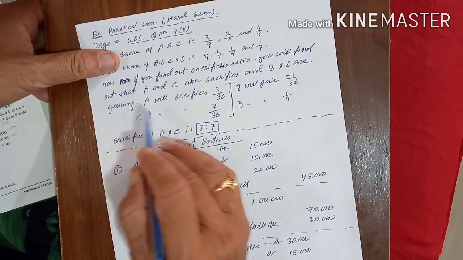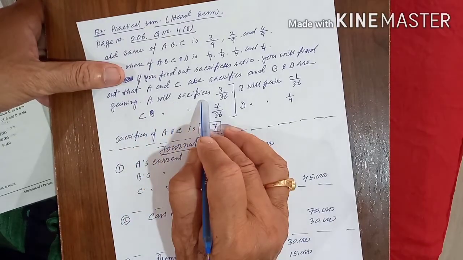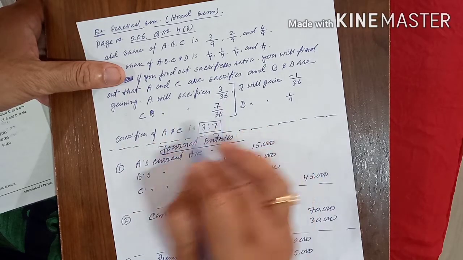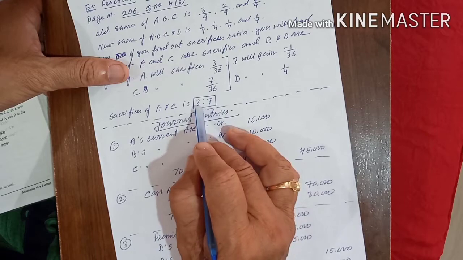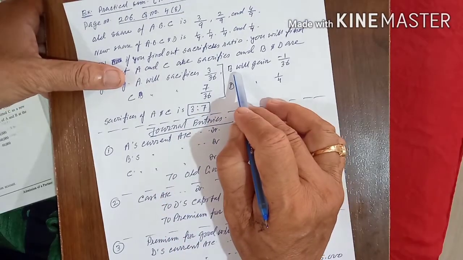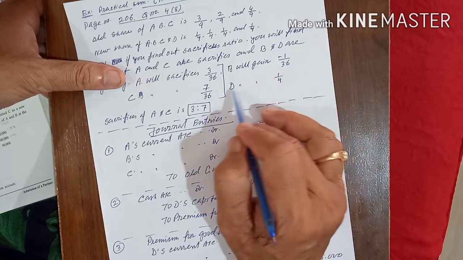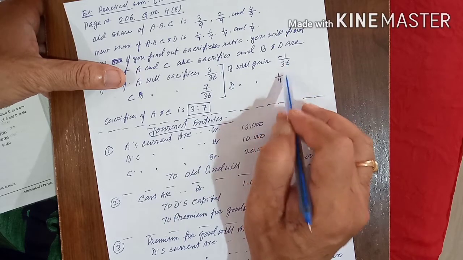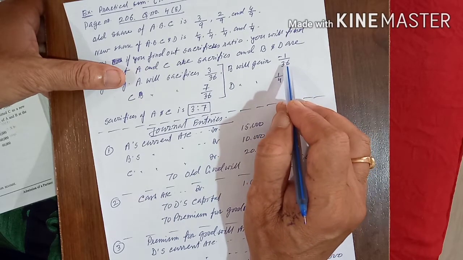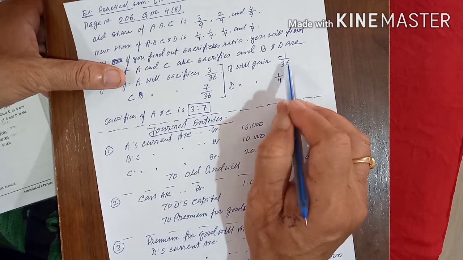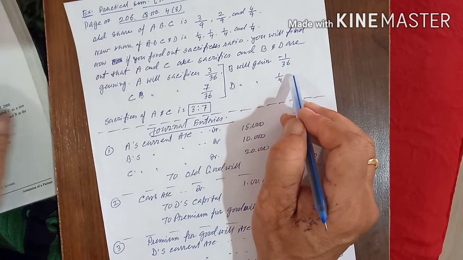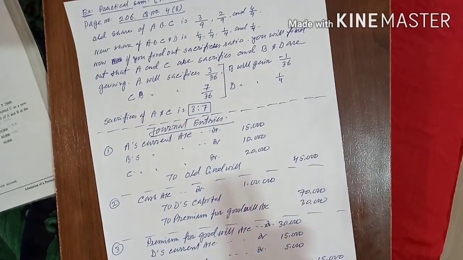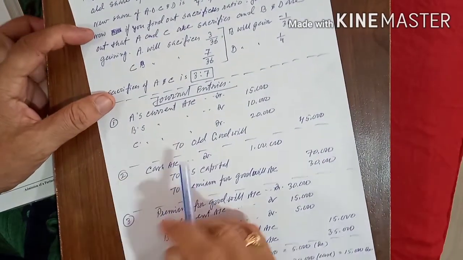Now A will sacrifice 3/36, and C will sacrifice 7/36. The sacrificing ratio of A and C is 3:7, where B is gaining 1/36 and D is gaining 1/4. To convert 1/4 into 36ths, multiply by 9, so 9/36 it will come. Is that okay? Now, first entry, what will come?